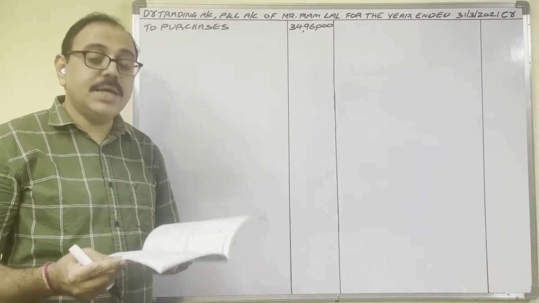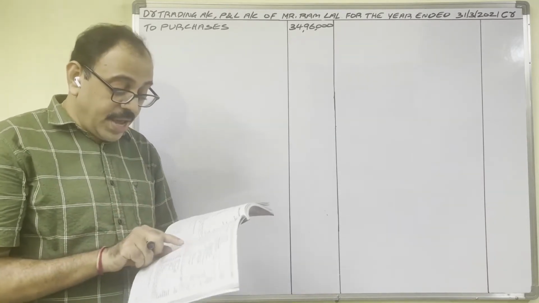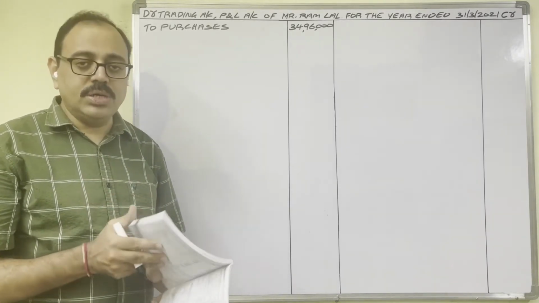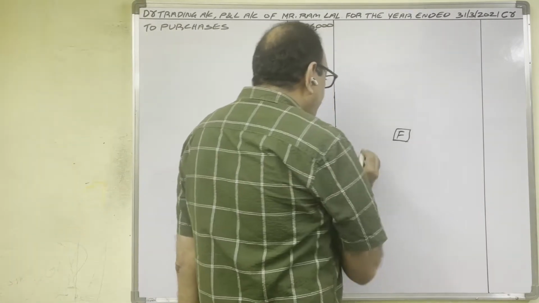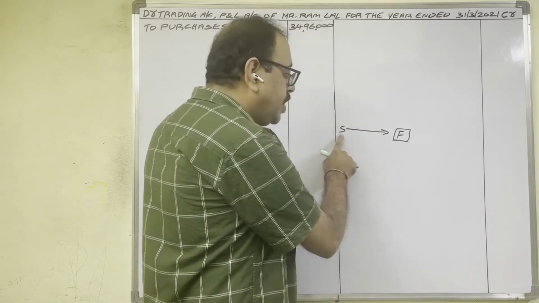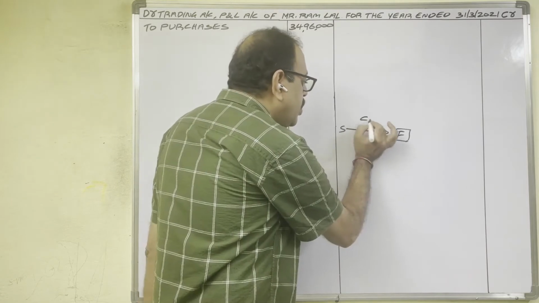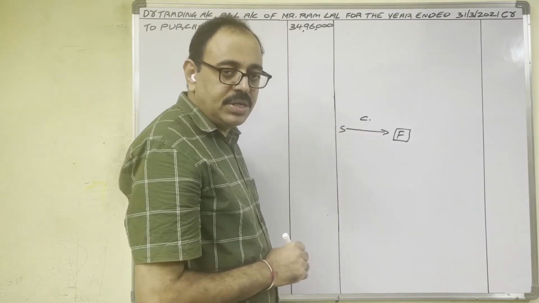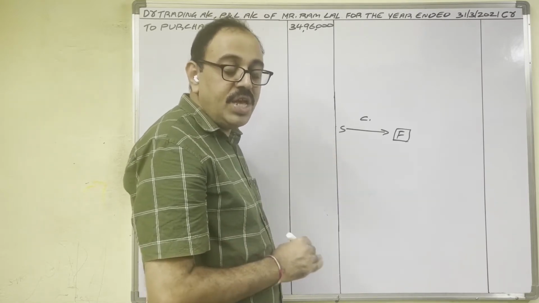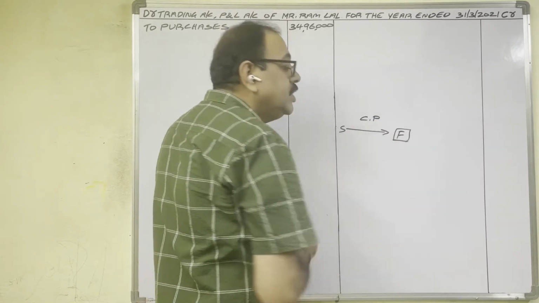Next, salaries. It is an indirect expenditure. P&L account debit side, not here. Carriage on sale, carriage on purchase. Carriage means transport. We purchased goods from one supplier. So to bring these goods from the supplier's place to our place, we spend transport expenditure, carriage expenditure. We purchased, and to bring these goods to our factory, we are spending this expenditure. So this expenditure is known as carriage on purchases.